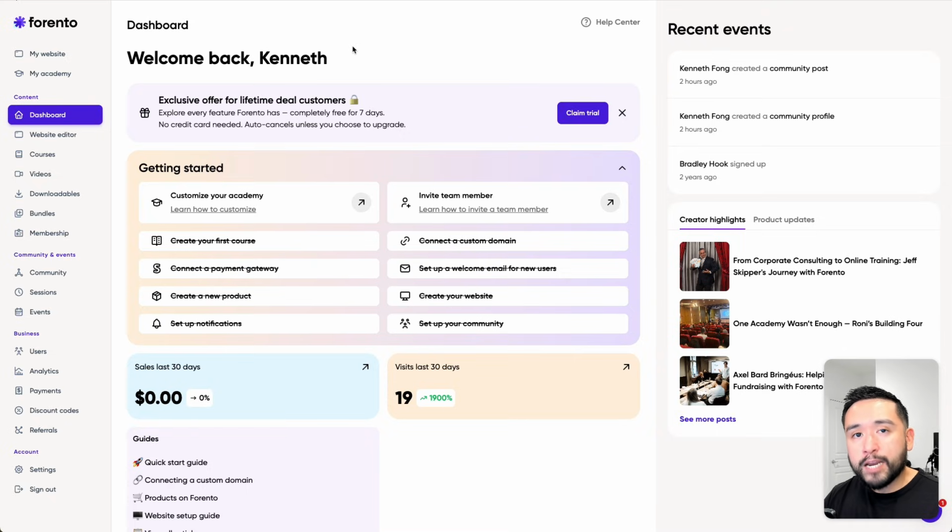Okay, so there are 2 main parts to Forento. You have your front-facing website, and you have your academy, which is the backend that houses all of your educational content. And for users to access your academy, they need to create an account. And depending on if you set your content as free or paid, if it's paid, they would need to make a purchase to access all the content inside your academy. So as you can see in the dashboard, they really are trying to push you to grab the scale plan. So you can claim the 7-day free trial to try it out. And then their goal for you is to ultimately grab the monthly subscription.